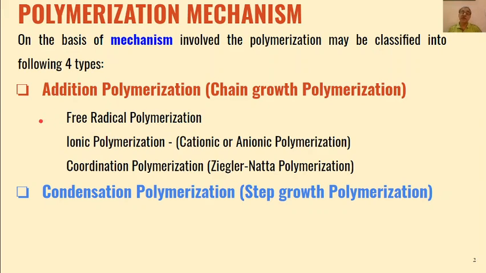This may be a free radical polymerization where we involve a free radical initiator, or it may be an ionic polymerization where the catalyst may be a cation or an anion. And the third category is coordination polymerization, which is also known as Ziegler-Natta polymerization. And here the metal salts act as catalyst.